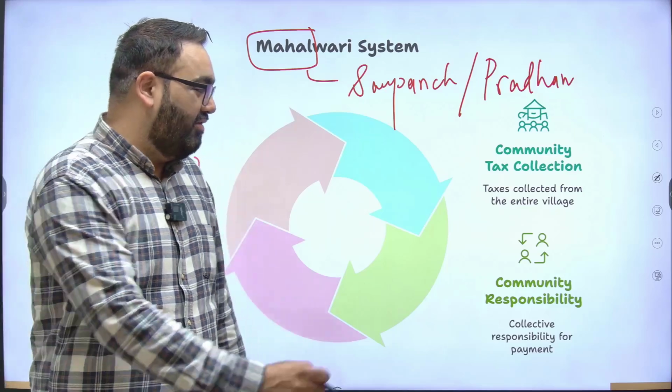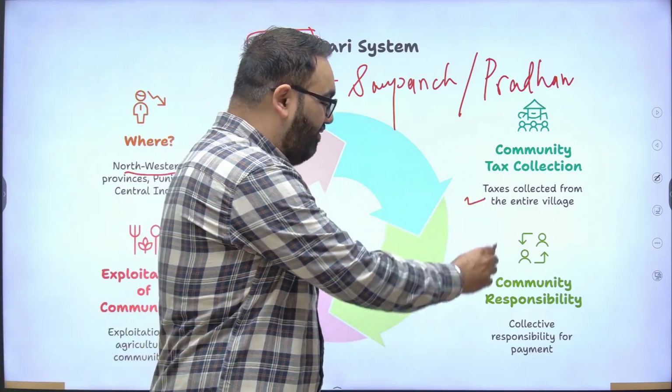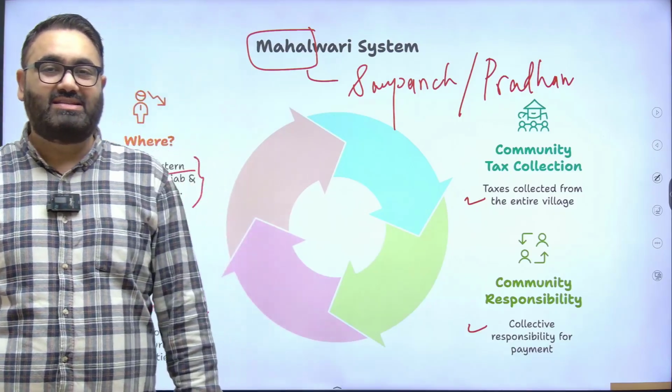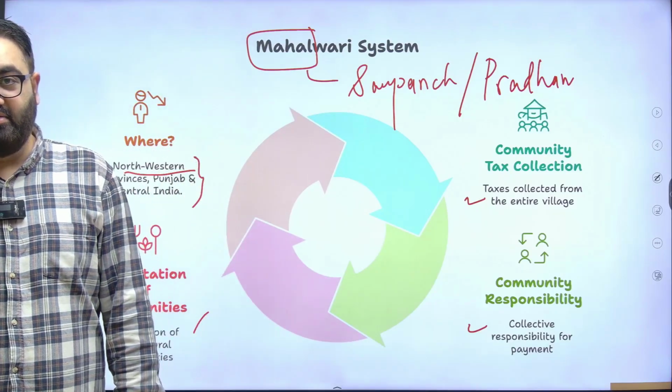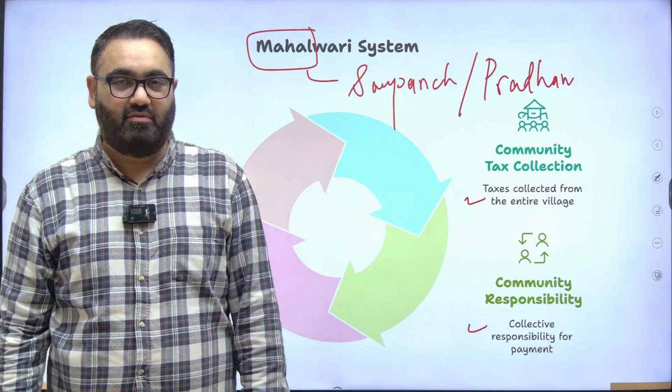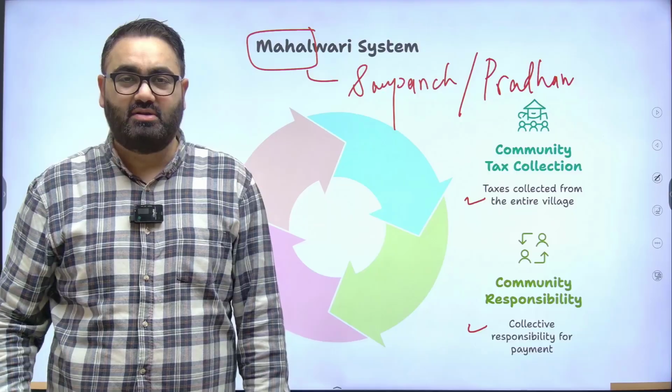The tax was collected from the entire village, and it was the entire responsibility of the village headman to bring this tax to the government. And if they failed to do that within the given timeline, they would have to face punishment from the British. So that is how the system was.